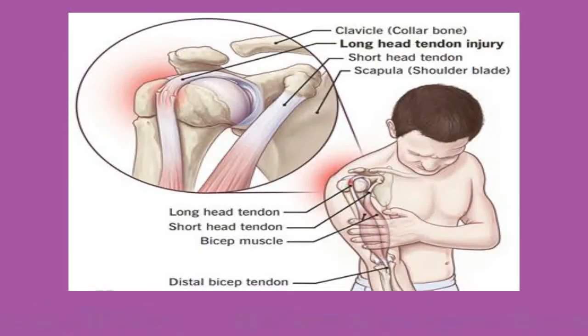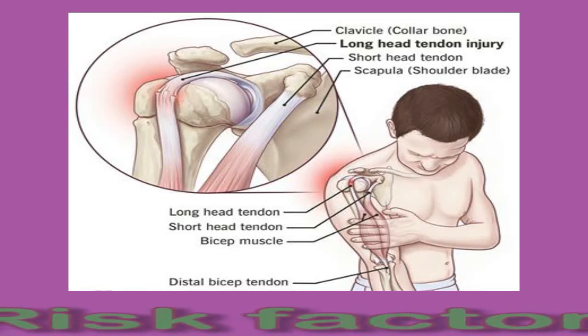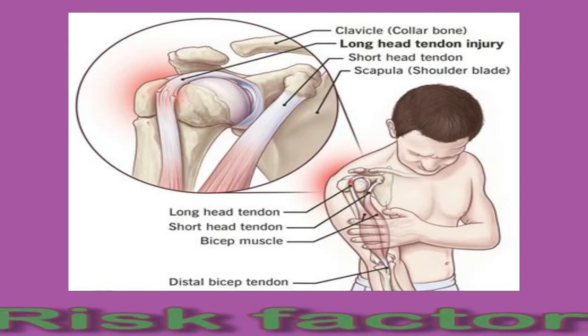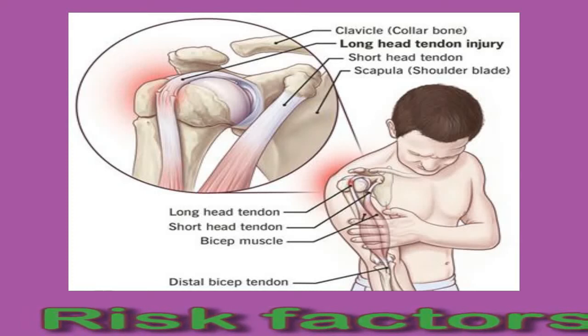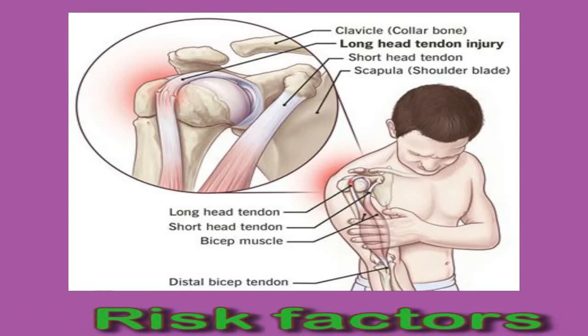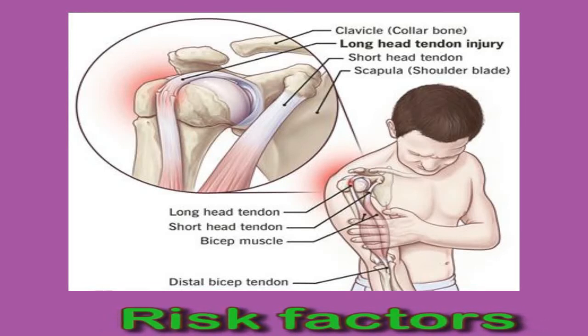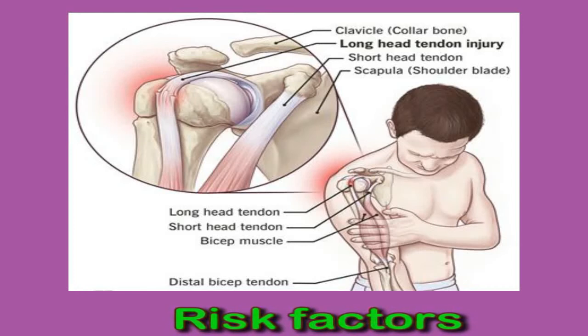Risk factors. People may develop bicep tendonitis as a form of repetitive strain injury if they have poor technique while playing a sport, or if they have poor posture while working. They may tear the tendons in their biceps. Other risk factors include age. Older adults have more wear and tear on their tendons as they have more years of use.